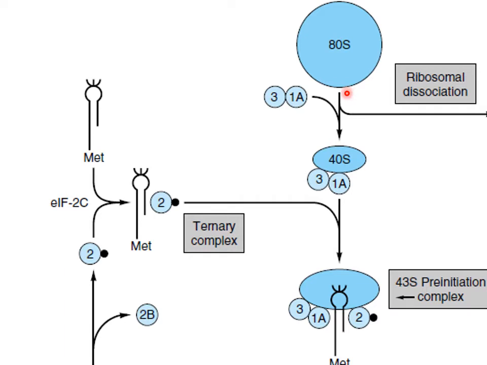So you can see this 80S is converted into 60S and 40S units, and these 40S units are combined together with factor 3 and factor 1A, and then factor 2, transfer RNA and GTP, these 3 form a ternary complex, which combines to form the 43S pre-initiation complex.